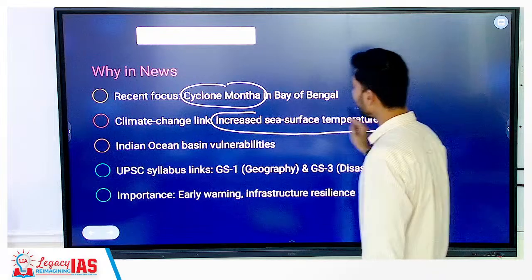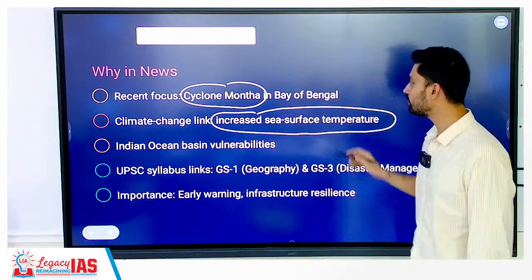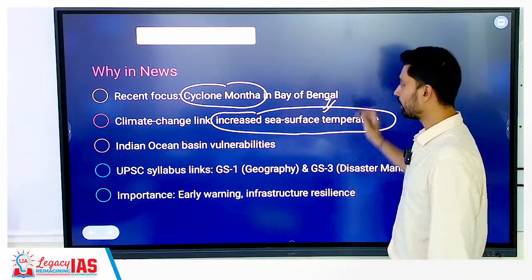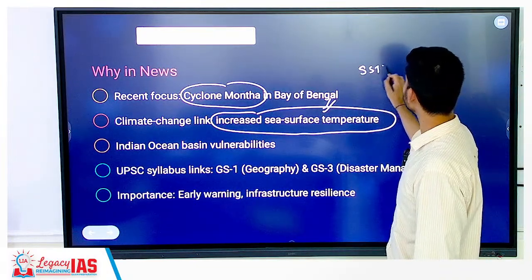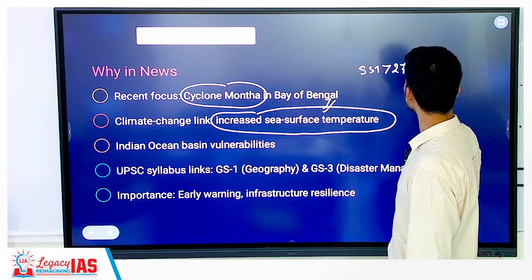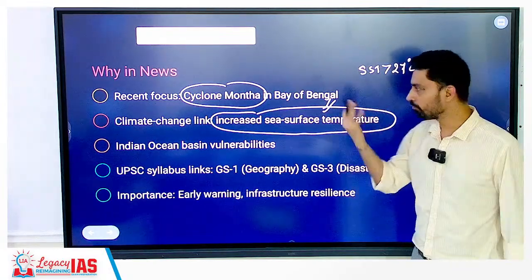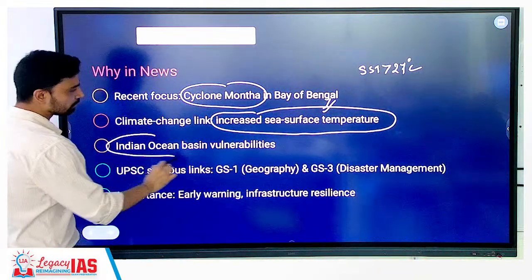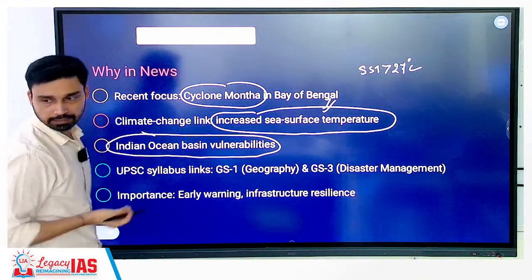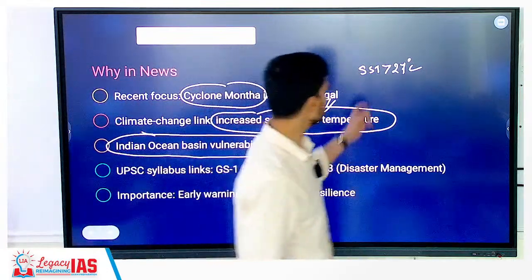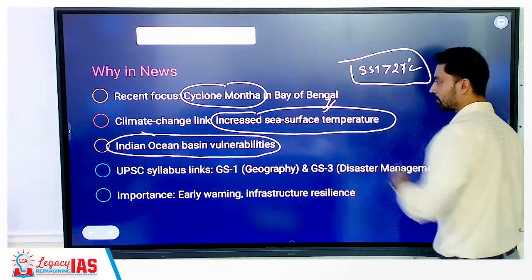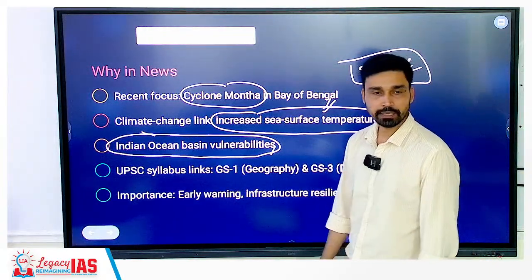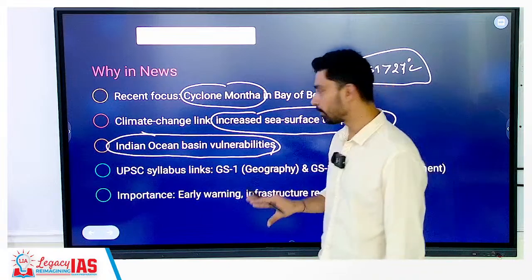Even at a time when you have lower temperature, this winter season, it is because of increasing sea surface temperature. One of the conditions we have discussed is that for cyclone formation you require how much minimum? 27, above 27.5, 28, something like that. Because of climate change everywhere across the world, whether it is the Atlantic Ocean, North Atlantic, or North Indian Ocean, we are experiencing a meteoric rise in the SST that has overall increased the vulnerability toward cyclone formation.